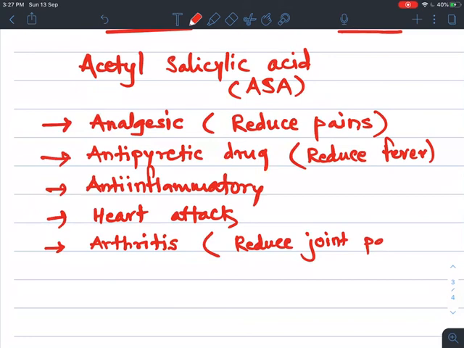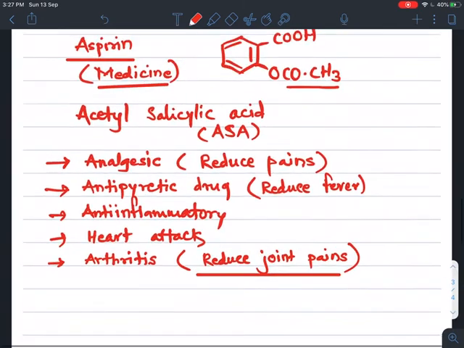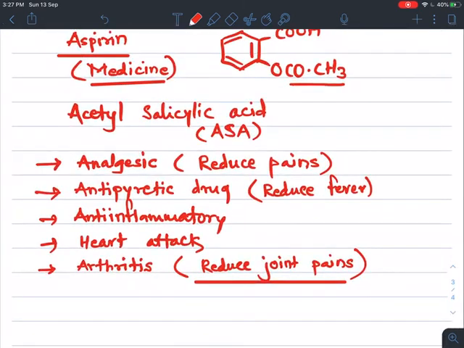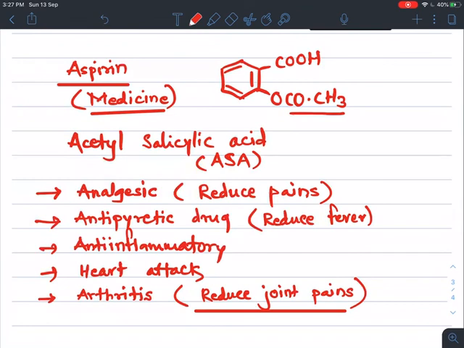To reduce joint pains this aspirin is used, but under the advice of a doctor. So this is about aspirin, a very important aromatic carboxylic acid. This is about the classification of carboxylic acids.